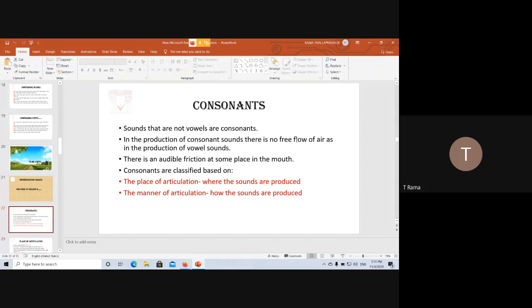Now in vowel sounds, I told you how they are classified. They are classified based on where they are produced inside the mouth. So accordingly, we have front vowels, back vowels, and central vowels. Right? Only these three. But consonants, how do we classify consonants? We classify consonants based on the place of articulation. Articulation means production of the sound.